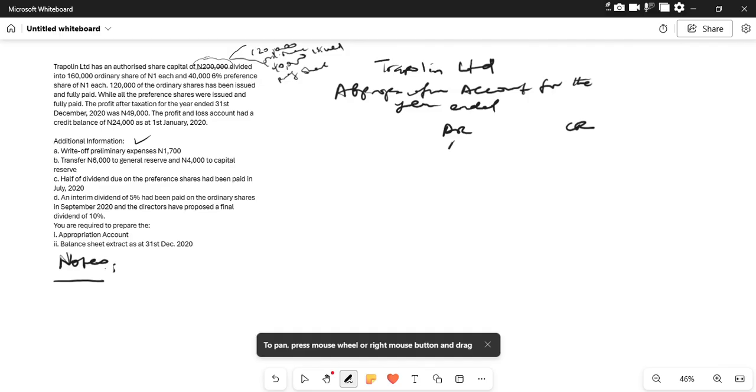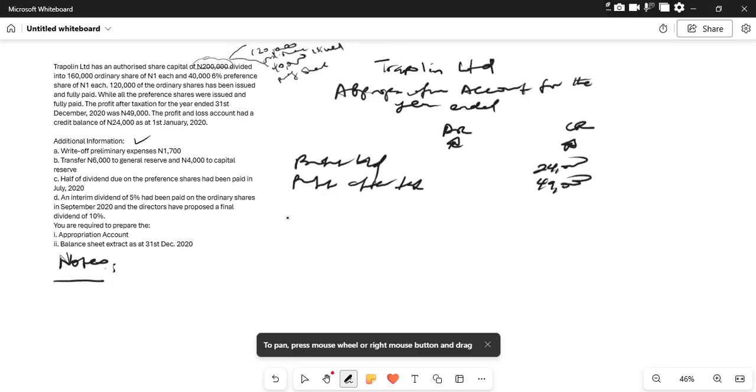So on the other side, let's start with the profit brought down. That is 24,000 naira. Okay, we now have the profit after tax here for the year. Profit after tax. That is 49,000 naira.